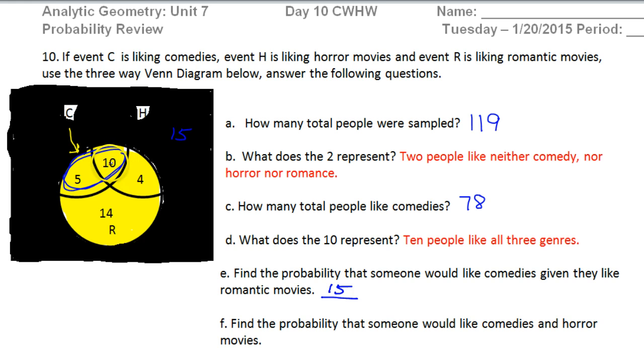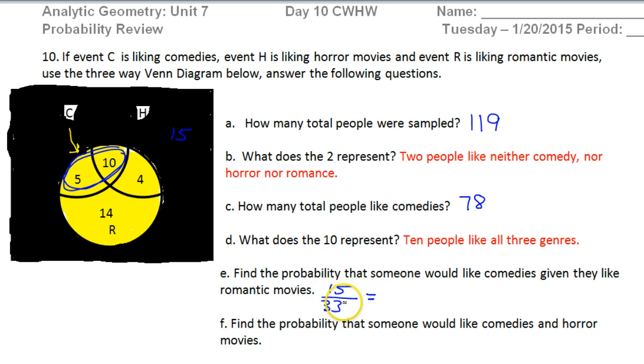So what do I have here? 24, 28, and then that's going to be 33. So in this new smaller given universe, 15 out of the 33 like comedy.